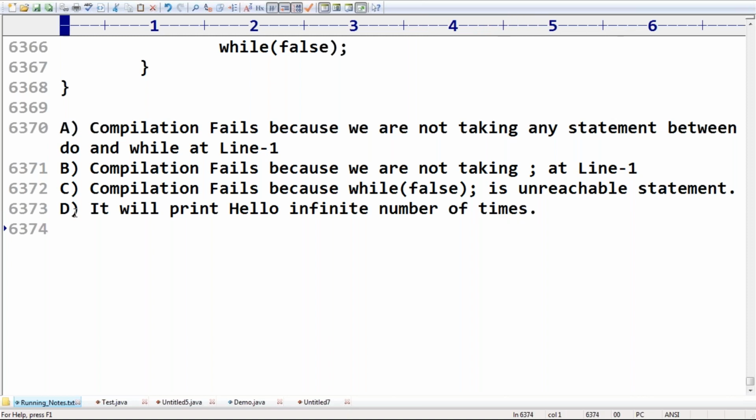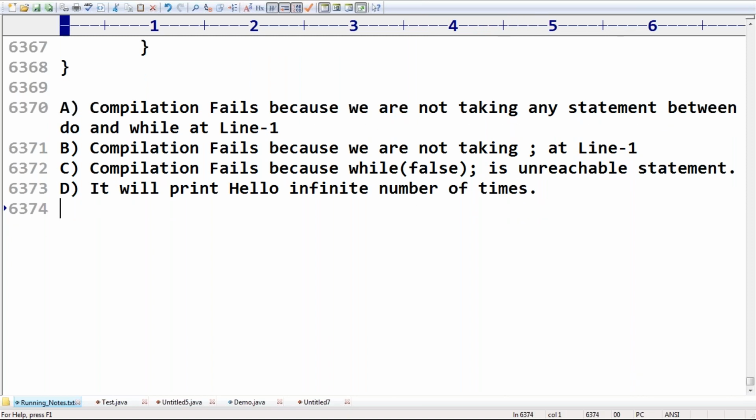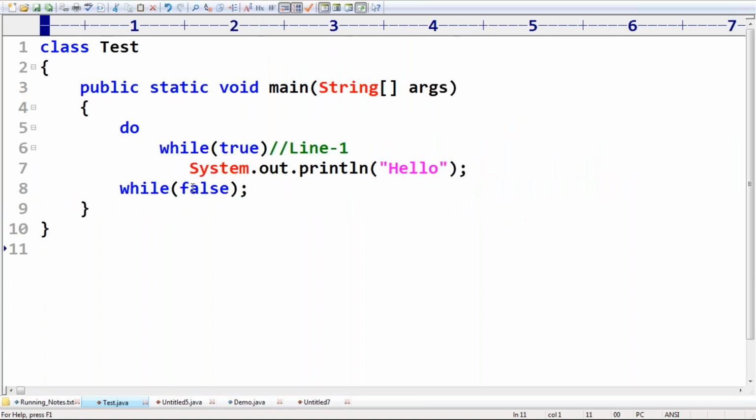Any doubt? All the people are in the position to understand.